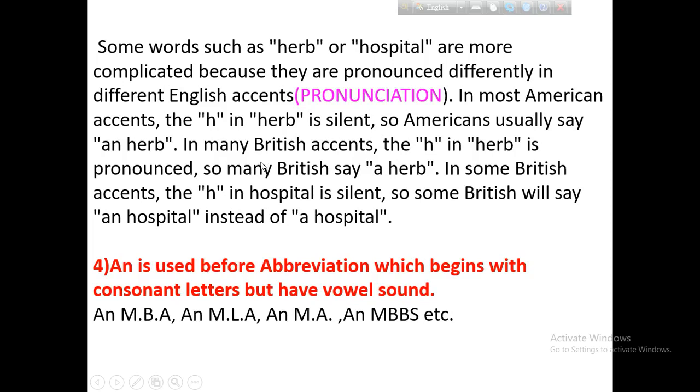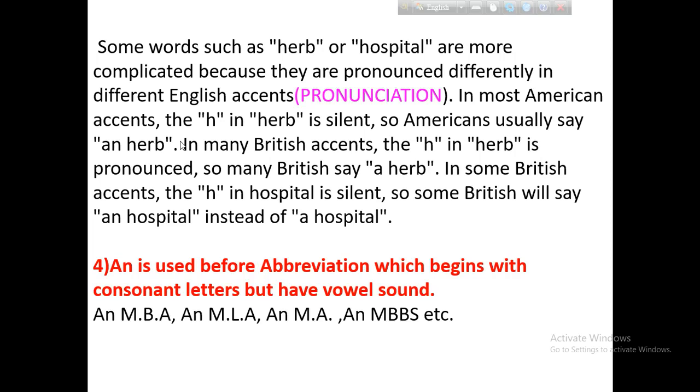In this way, this is the same case. Some words are very difficult, like herb or hospital. These are pronounced in different ways in different accents. In most American accents, the H in herb is silent. In American style, H is silent, but in British, it is pronounced.